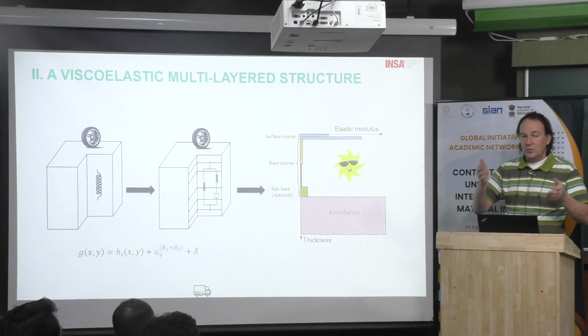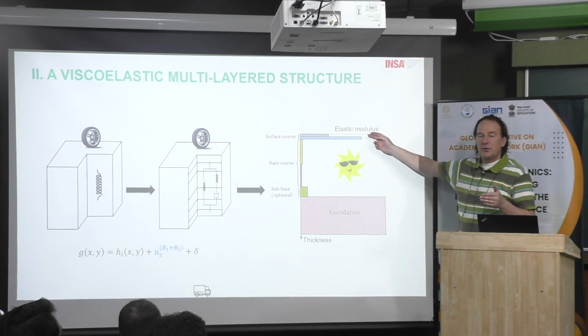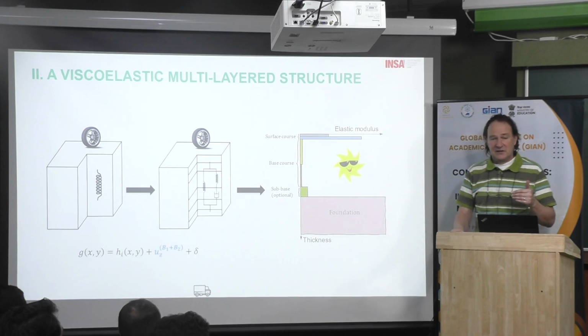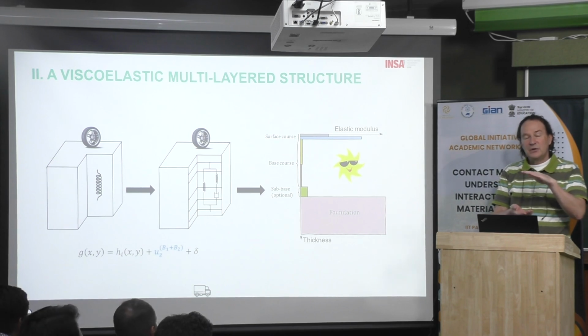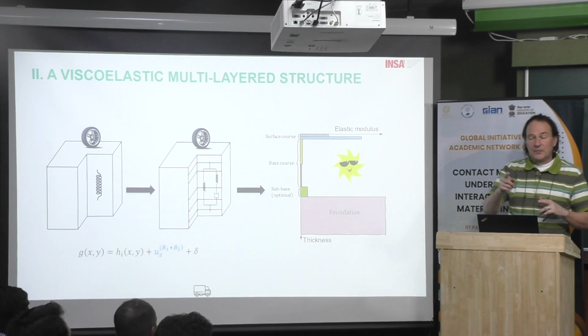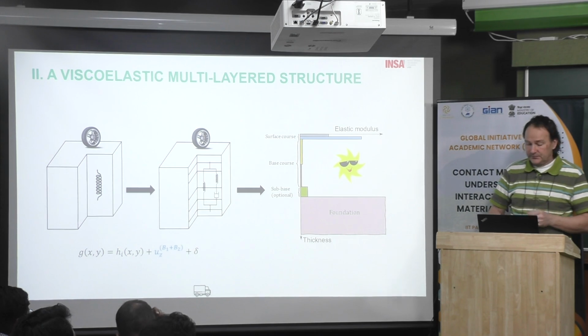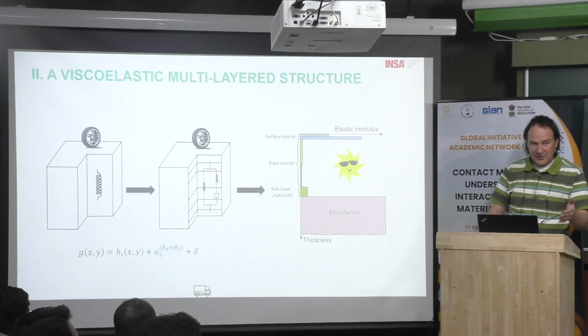Okay, then what I want to say is that it is not only the viscoelastic properties of the layers that are important, there is also the porosity, because under load you can have a compaction. This is one of the key points for the permanent print on the surface, which is mostly due to the compaction of the material. We don't deal with that today. Next time I am invited, maybe I can talk about that.